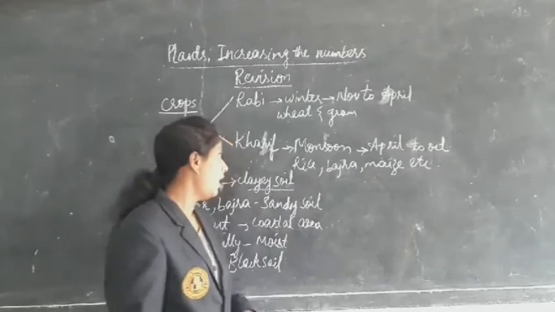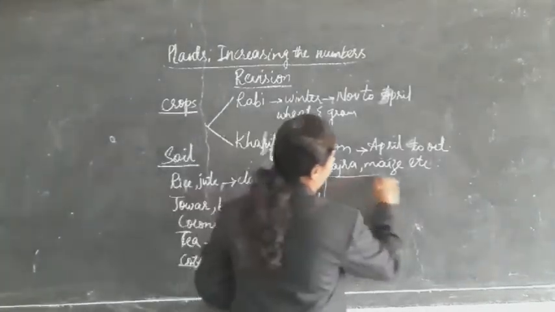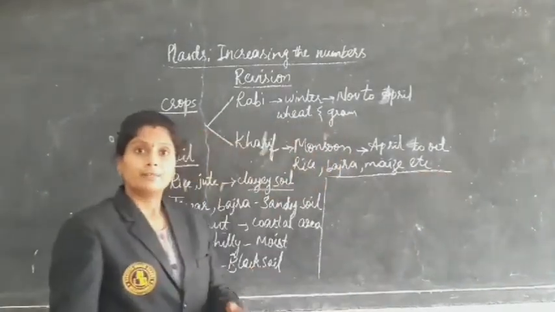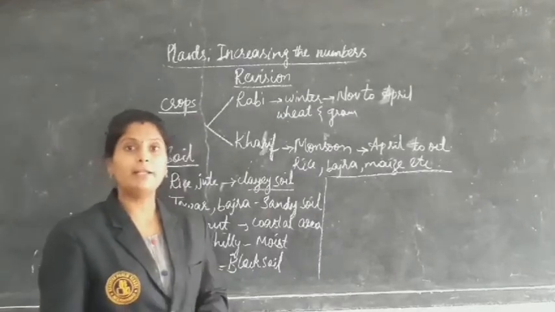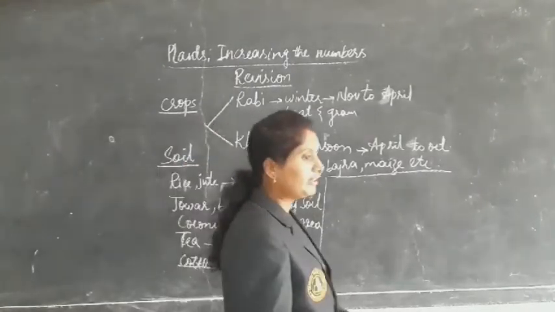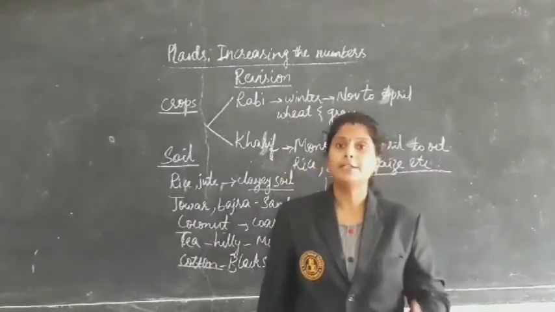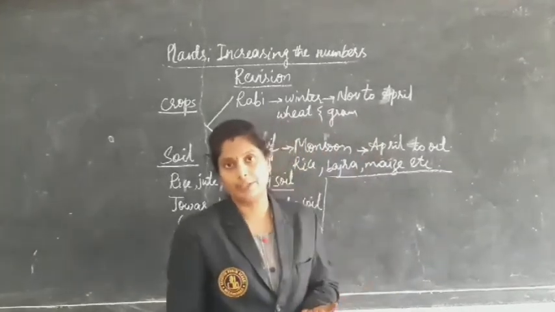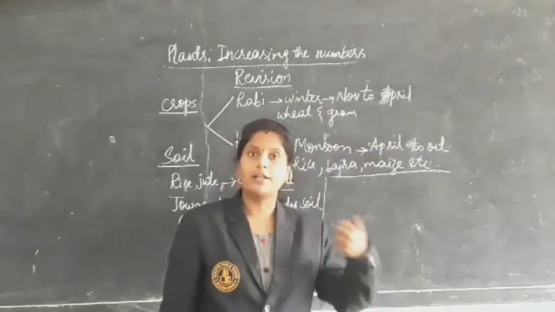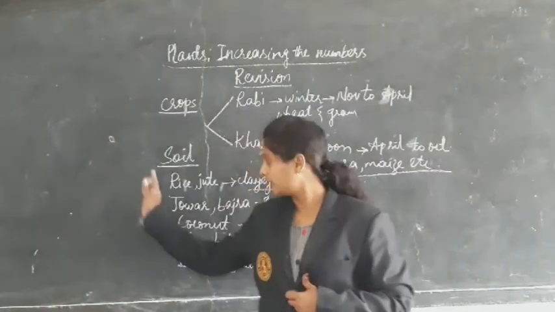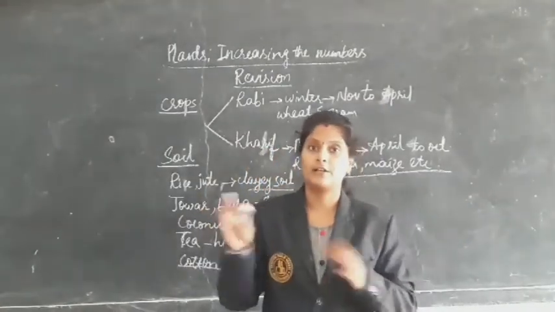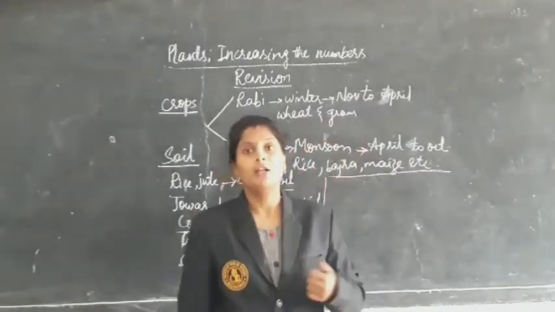Next, coming to how farmers protect the crops. First of all, they need to select good quality seeds, and also check the correct soil required for growing each kind of crop.